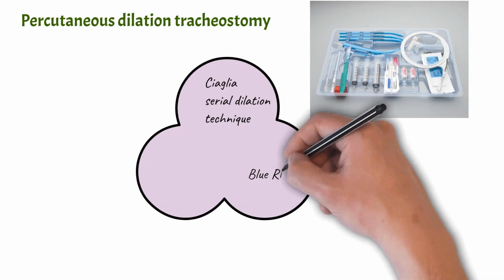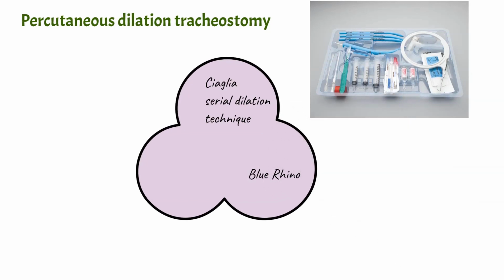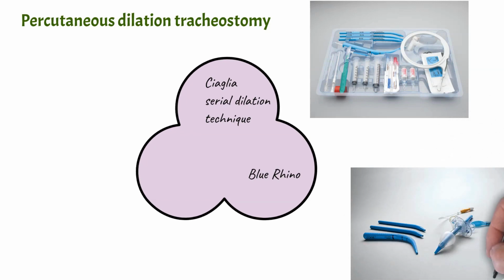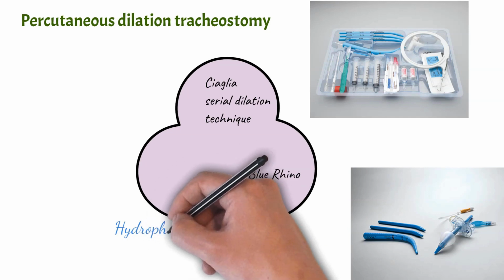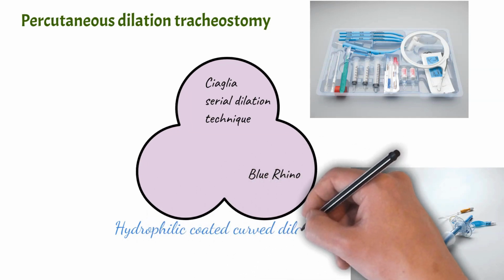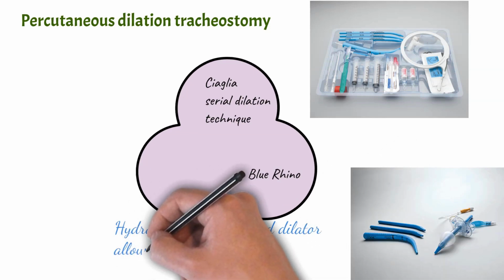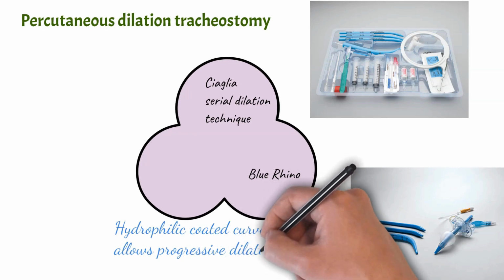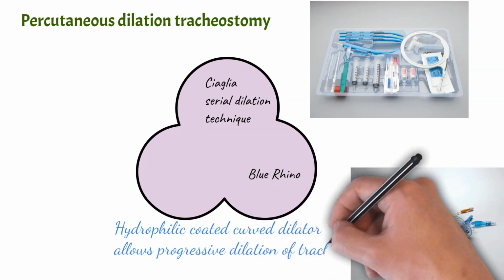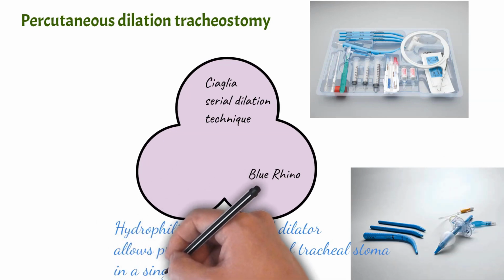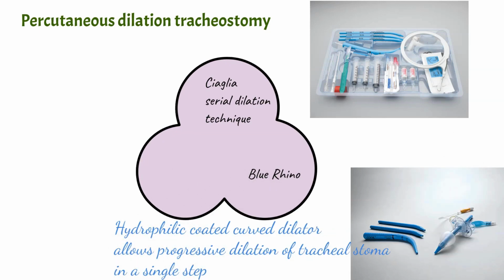Another technique is the Blue Rhino technique. In the Blue Rhino technique, hydrophilic coated curved dilators are used for progressive dilation of the tracheal stoma, and this is done in a single step, while in the case of Ciaglia it is done in multiple steps. There is serial dilation in Ciaglia, whereas in Blue Rhino there is a single dilation.